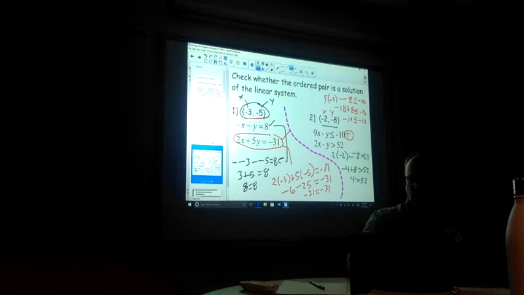Well, that's false. So if I had graphed these and shaded the appropriate regions, this particular point does not fall into the right parameter. It gives us a true on the first one, but not on the second one. So this is not a solution to this system of inequalities.